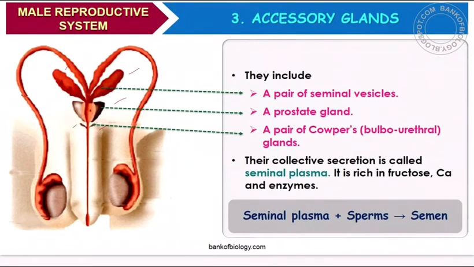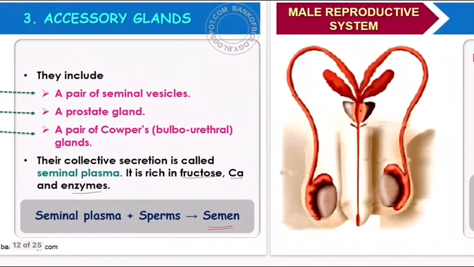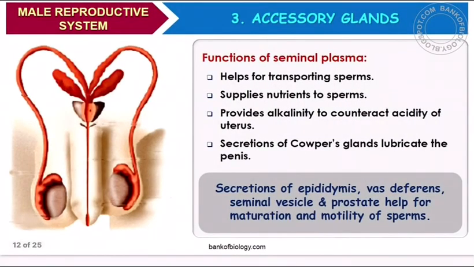And then a pair of Cowper's or bulbourethral glands, small ones. Their collective secretion is called seminal plasma. All these three glands secrete seminal plasma. It is rich in fructose, calcium and enzymes. When seminal plasma mixes with the sperms, it forms semen.